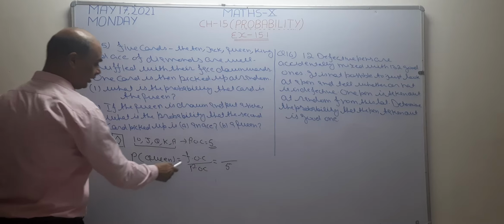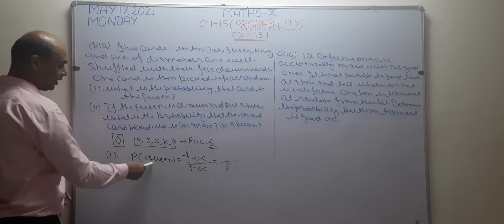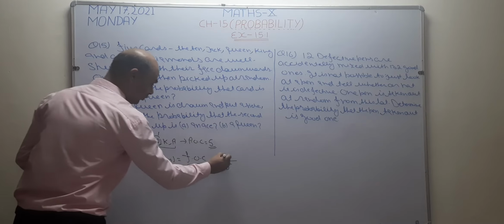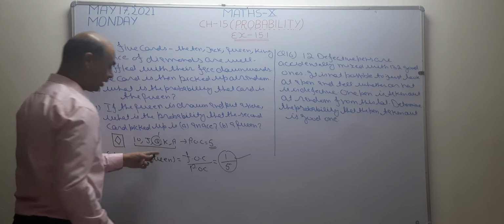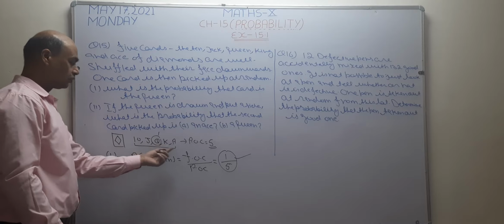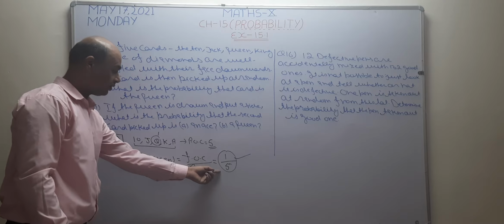I want to find its FOC. In my favor, how many cards are there? Queen. Queen cards having only one number. So answer become 1 by 5. This is the answer of first part. Okay. I'm going to check queen. How many queens are there? 1. So answer become 1. Okay. 1 by 5 is the answer.